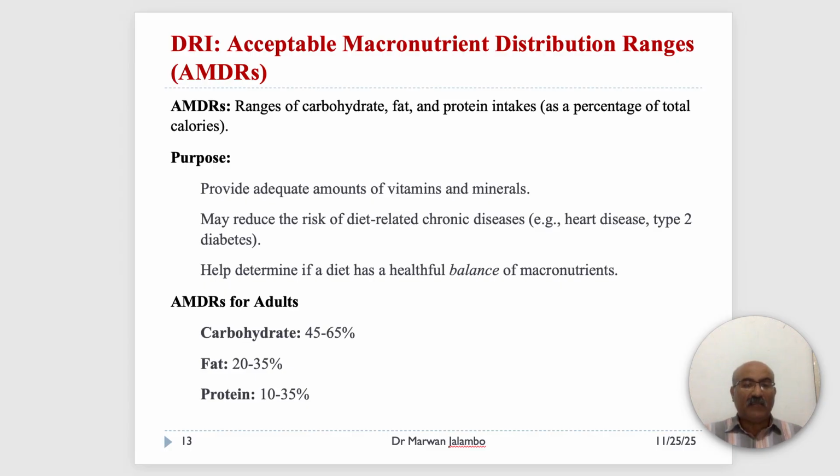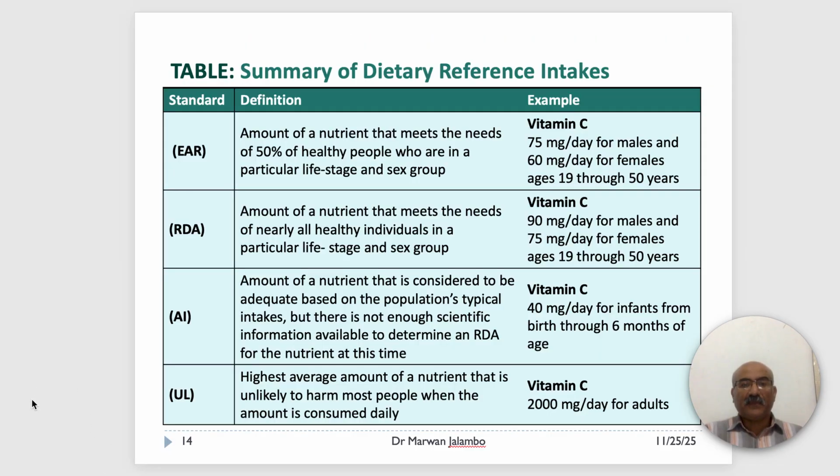So the next table provides a great summary of all the dietary reference intakes we have just discussed. This table is an excellent reference. It puts the dietary reference intakes side by side.